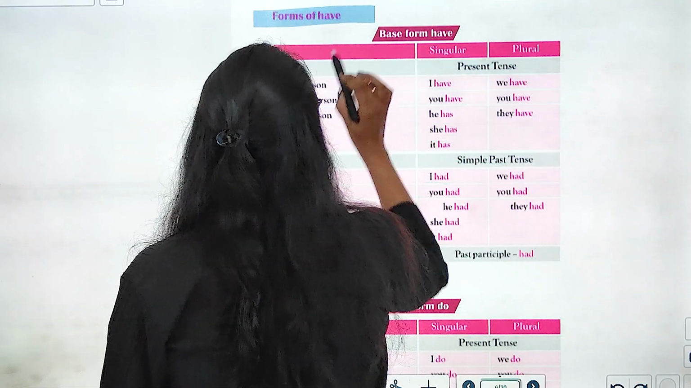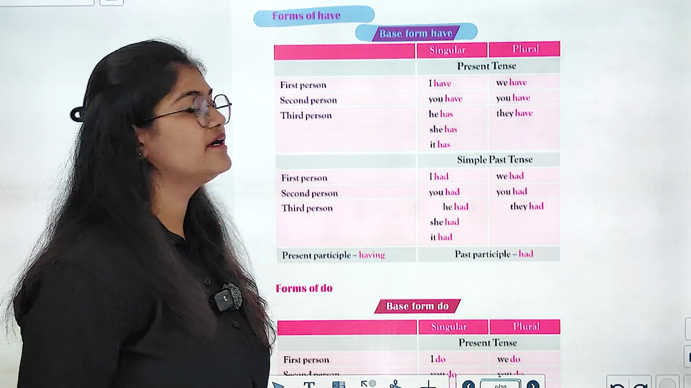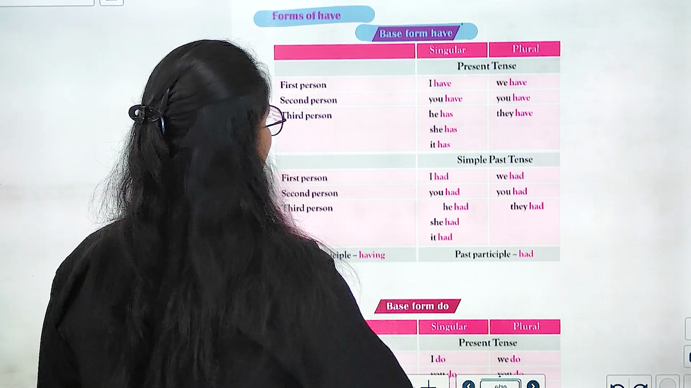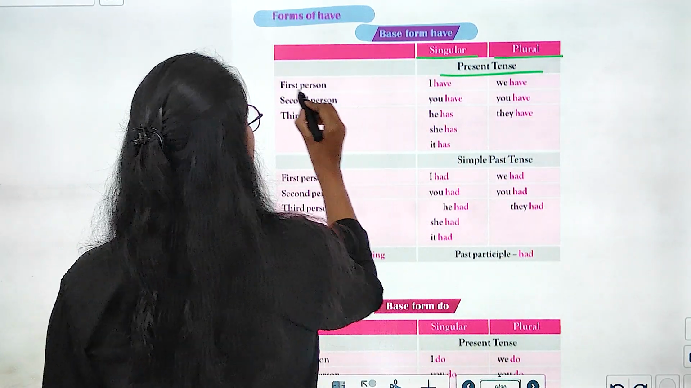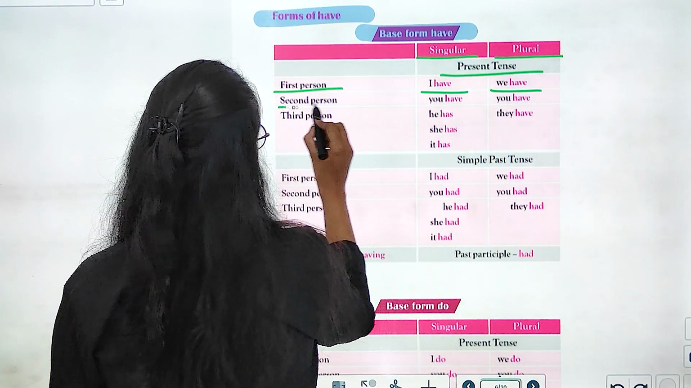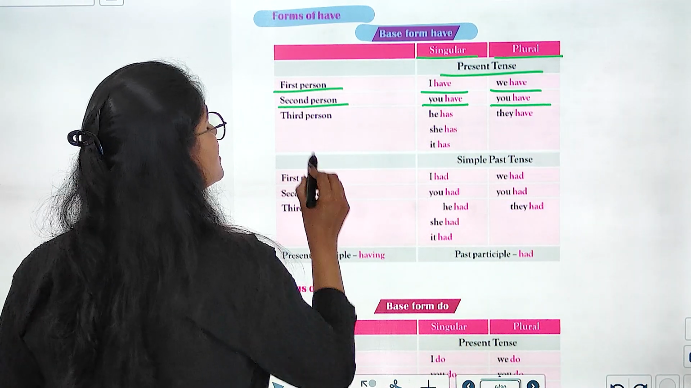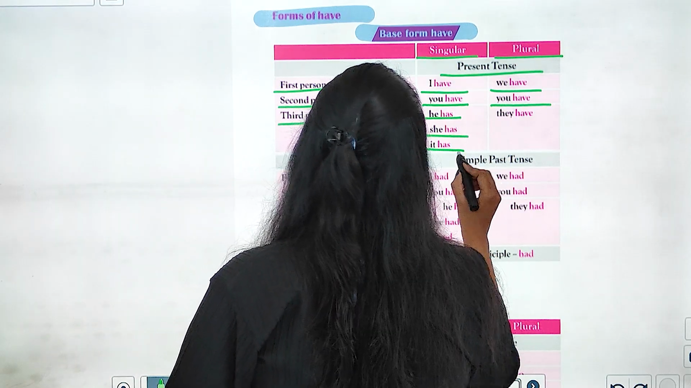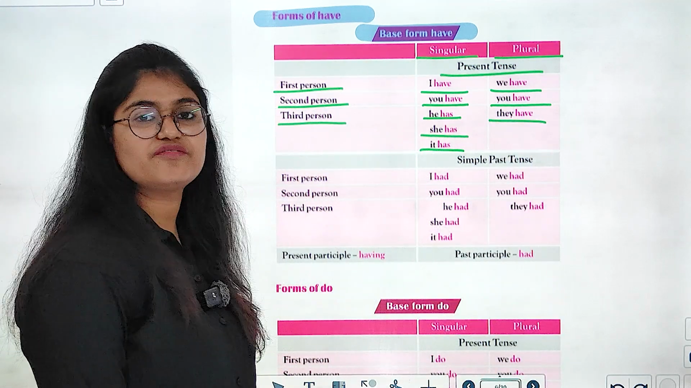We have forms of have. So it is base form have, right? So let's see have के क्या forms है? Again, we have the same table, singular, plural, present tense. The first person, it is I have, we have. In the second person, it is you have, you have. In the third person, it is he has, she has, it has. And in the plural, it again becomes they have, right?